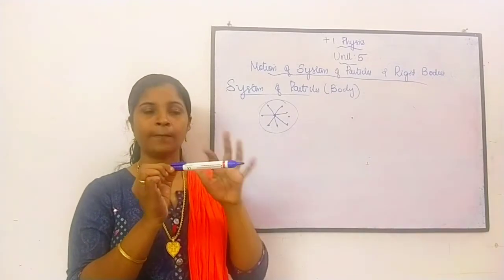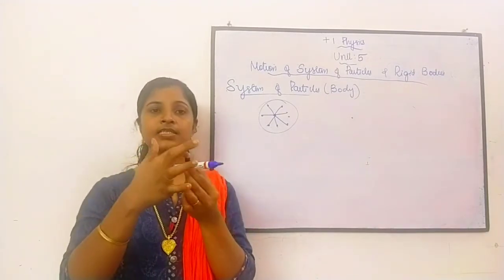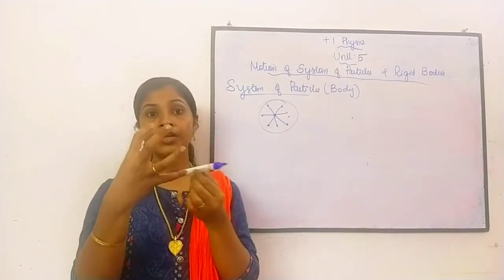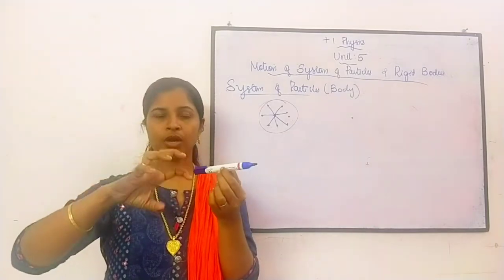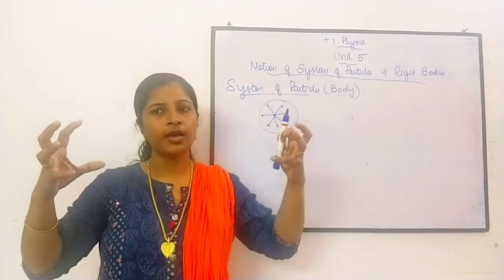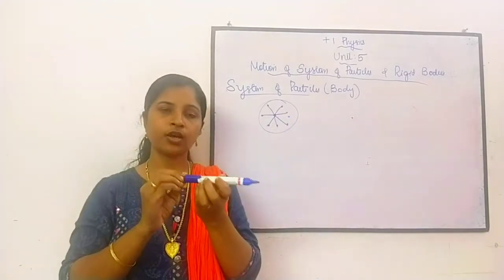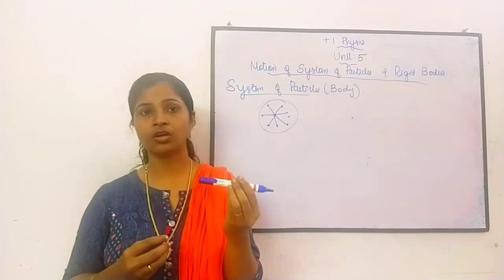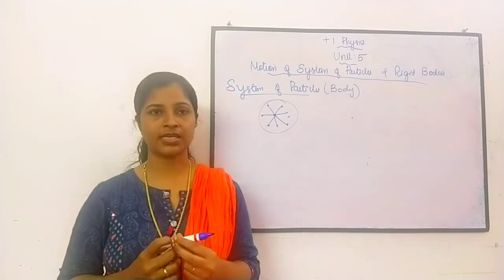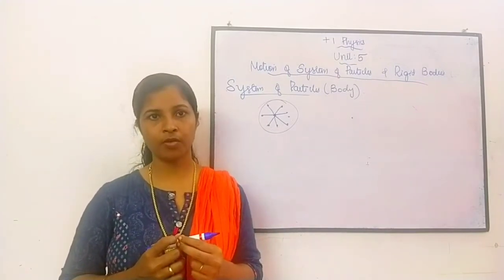Why? Because there is a intermolecular bonding between them. Okay, and the particles கிடையில ஒரு bonding இருக்கும். அது என்ன பண்ணும், அது ஒண்ணுக்கு ஒண்ணு சேர்ந்து இருக்கும். சரி, அப்ப நான் இங்க நான் கொடுத்தேன்னா அதுவும் சேர்ந்து அப்படியே மூவ் ஆகும். Okay, so that we are calling it as system of particles. Can you understand what is system of particles?